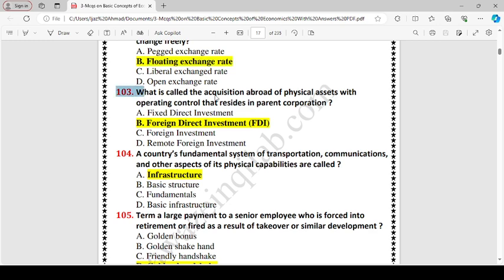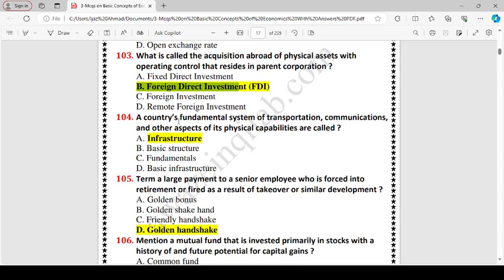What is called the acquisition abroad of physical asset with operating control that reside in parent corporation? B. Foreign direct investment. A country's fundamental system of transportation, communication and other aspects of its physical capability are called infrastructure.